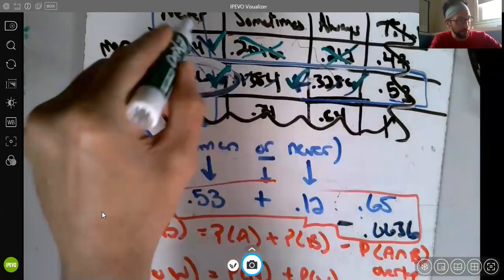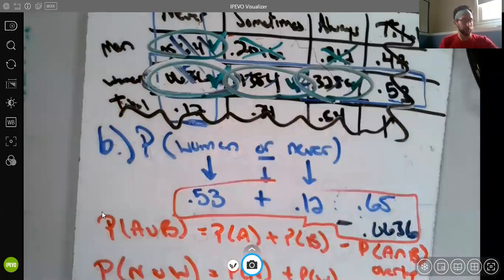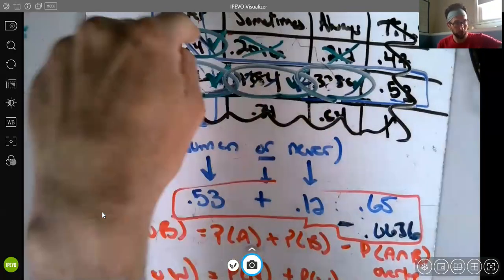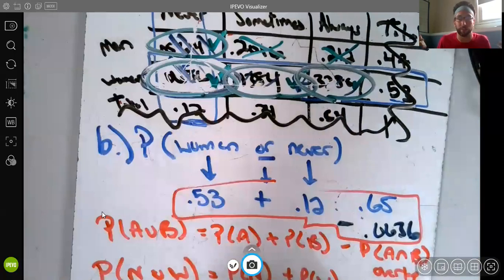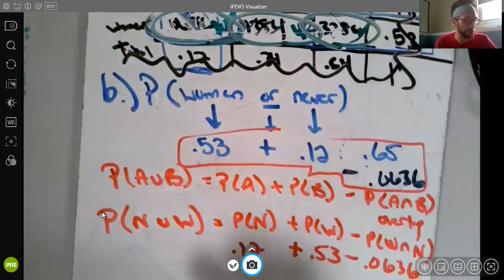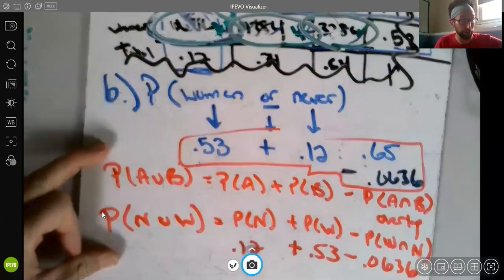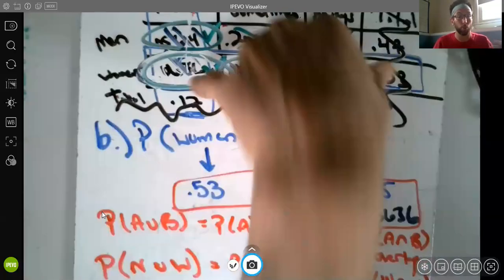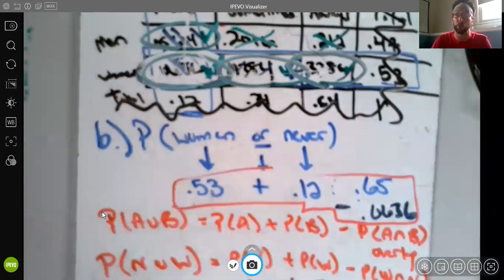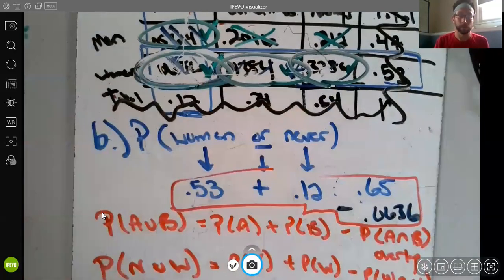If I add these four cells in the table, 1, 2, 3, 4, that's all the never people or the women, and now I'm not adding this twice. That's another way to go about it. So whether you successfully use the general addition rule, think about it formulaically, think about it visually the way I boxed in blue on the table, or go through ignoring the totals and think which individual cells satisfy woman or never, that's how we tackle that.